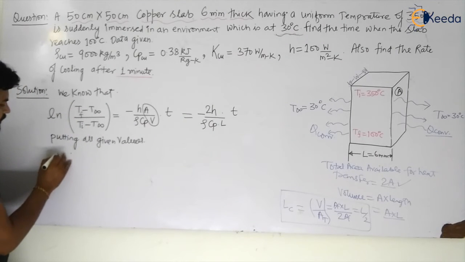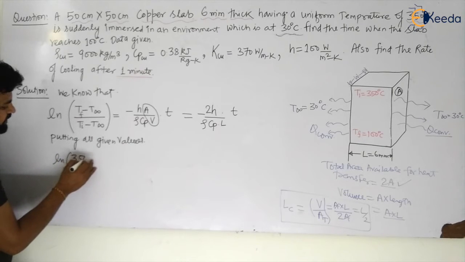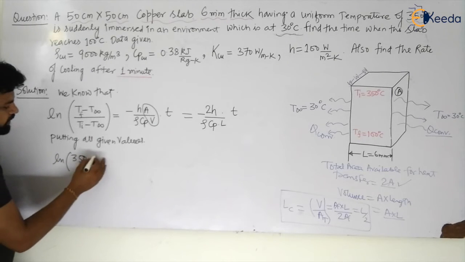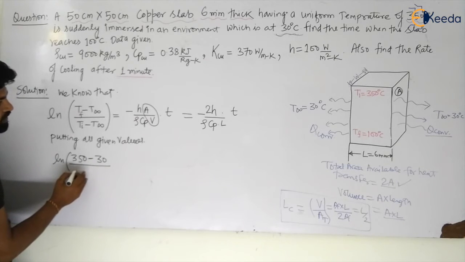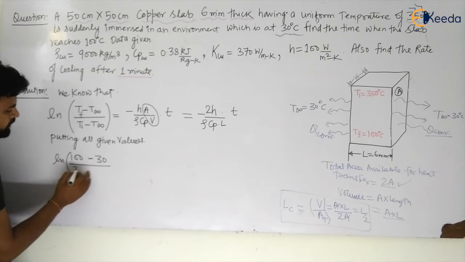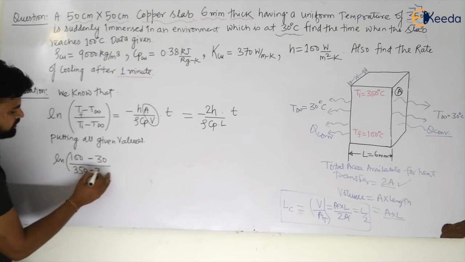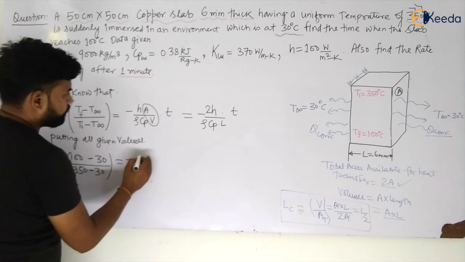So this will become ln of T final. What is the T final? That is 350, my dear students. And what is the surrounding temperature? 30 degrees Celsius. Divided by, the T final is 100, my dear students. T initial is given to be 350. This is 100 minus 30, and this is T initial 350 minus 30, is equal to